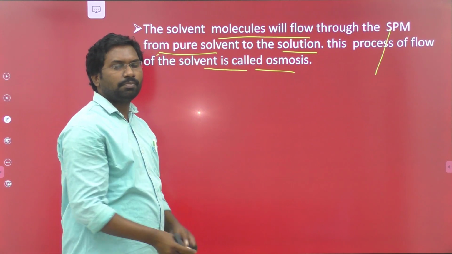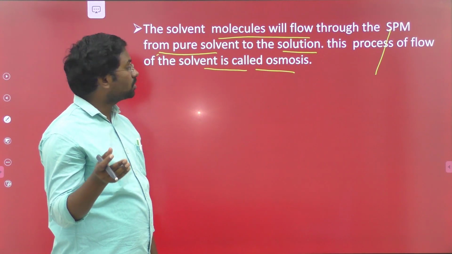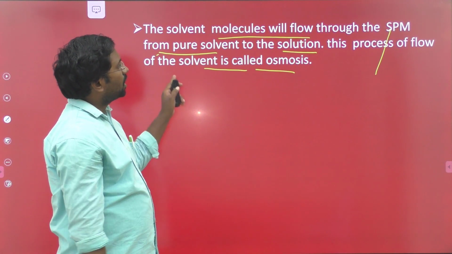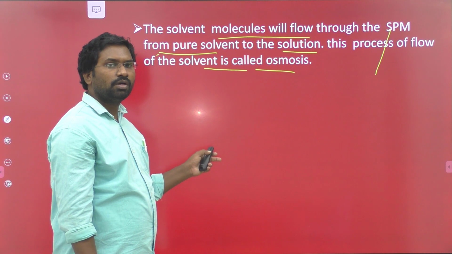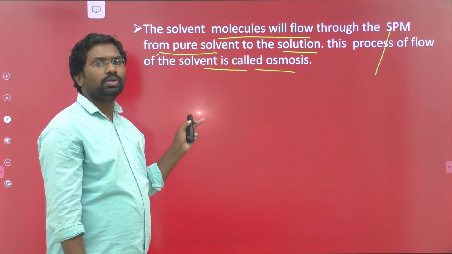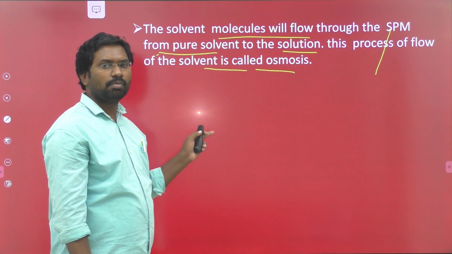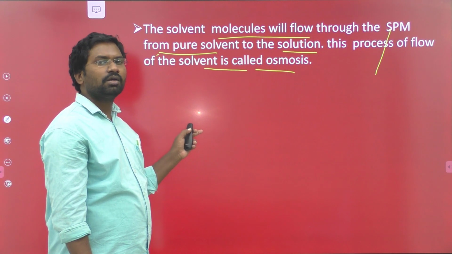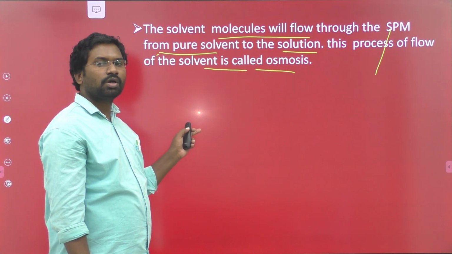So from observing the previous three examples, I understood the definition of osmosis. What is that? The flow of solvent molecules from one solution to another solution through SPM. SPM means semi-permeable membrane, which is made up of pig bladder, consisting of some porous holes.